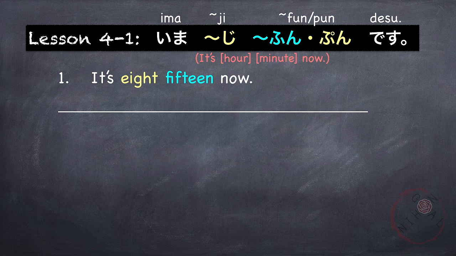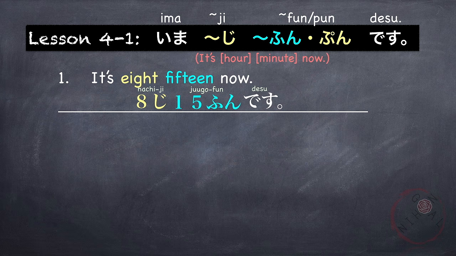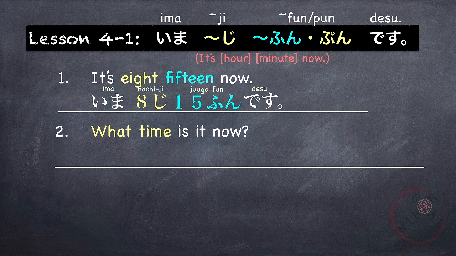First, let's say 8 o'clock. 8時. 15 is 15 or 15分です。8時15分です。To be more specific, you say 今 or now 今8時15分です。